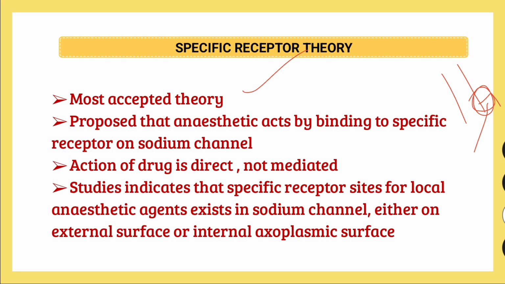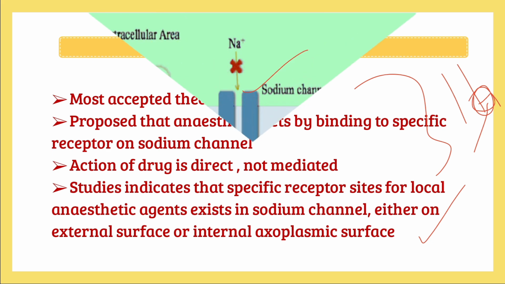Now, how is this the most accepted theory? Because many studies were conducted and these studies indicate that specific receptor sites for local anesthetic agents exist in sodium channel, either on external surface or internal axoplasmic surface. So there are receptor sites proven which can be seen either on the external or internal axoplasmic surface.